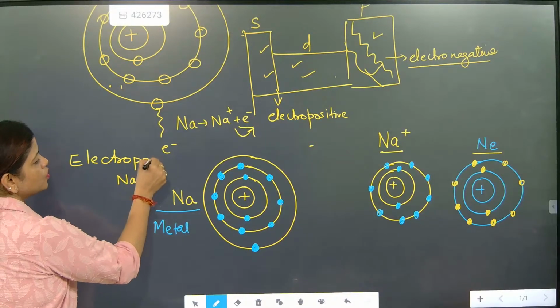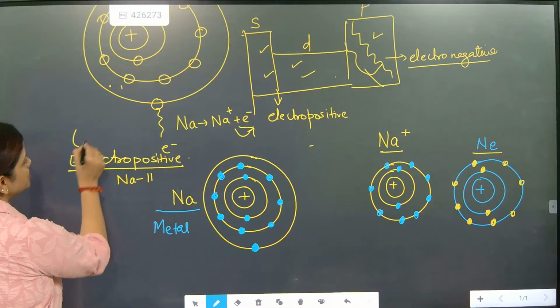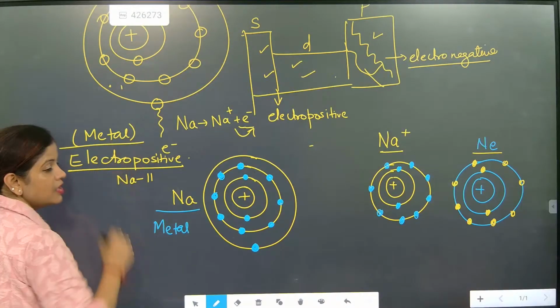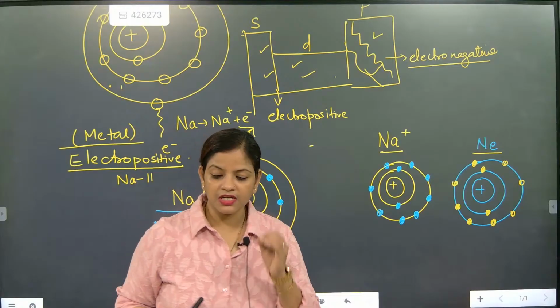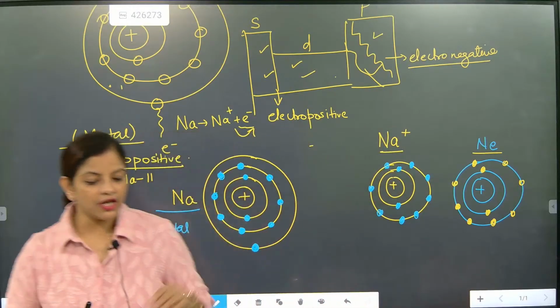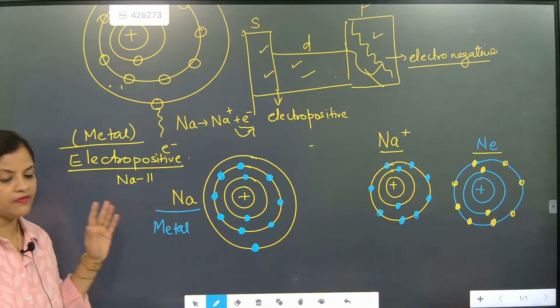Electropositive means those metals. Electropositivity is exactly a property of whom? Metals. Understood? Okay, very good. So electropositivity is for metals, beta. I hope you have understood this.